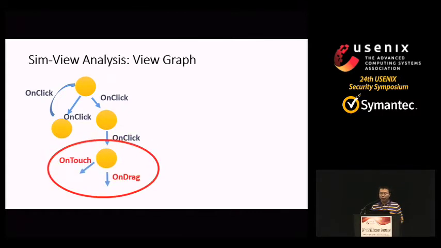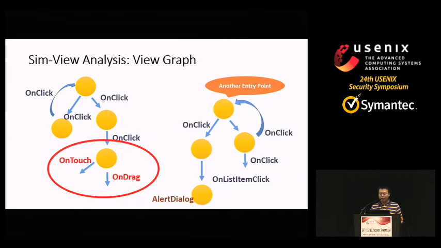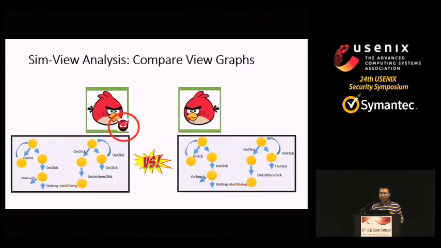If views are triggered by another entry point like this, we could create another view graph. So for some apps, they have more than one subgraph. Then we can compare two apps using the view graph. When two apps look similar, their view graphs are very close.